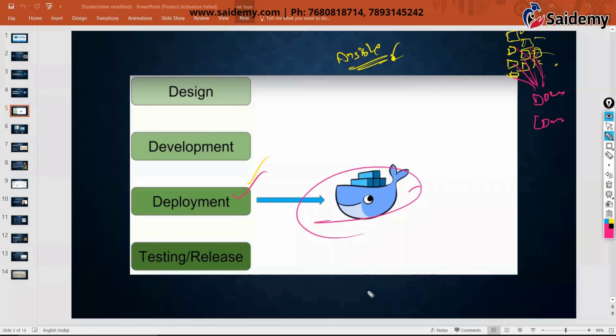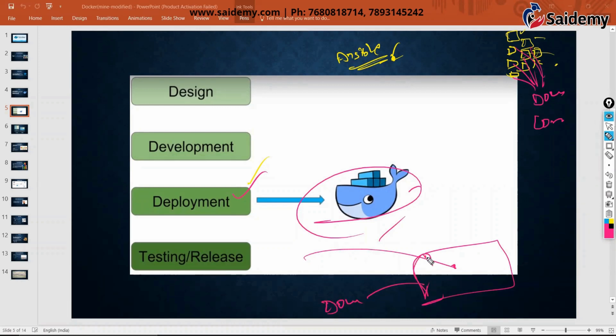That means by using Docker, you can create containers in which, by using Ansible, you can deploy any kind of application. Both are coming at deployment level only, but you have to understand the differences. By using Docker, you are creating the container, and by using Ansible, you can deploy any kind of application. So that's why both come at deployment level only, but the purpose is different. Got it?